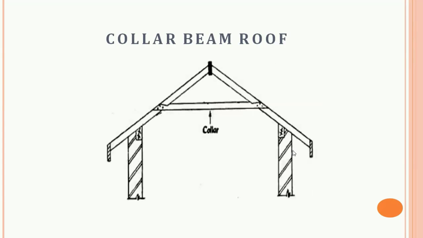As you can see in the figure, it is similar to the couple close roof, but the beam is at a higher level.